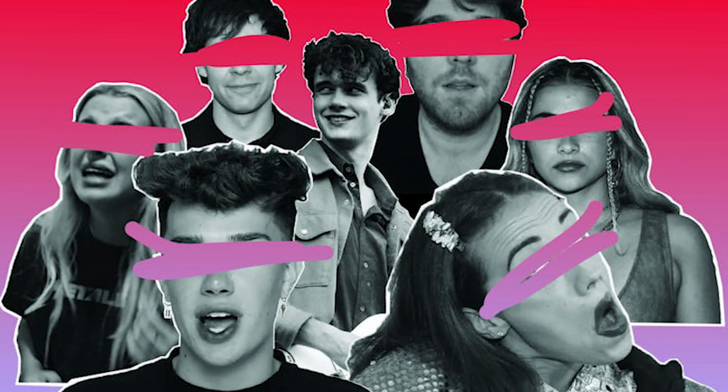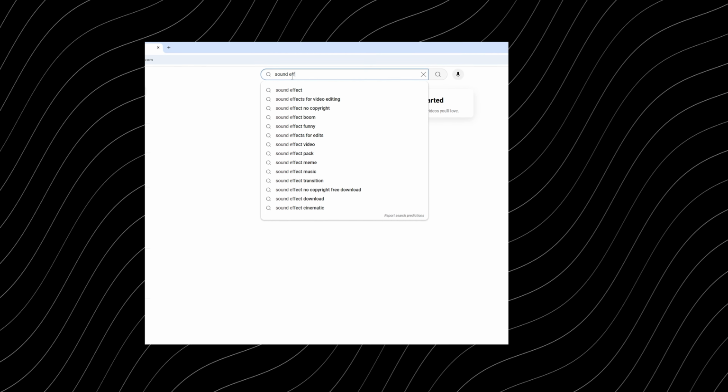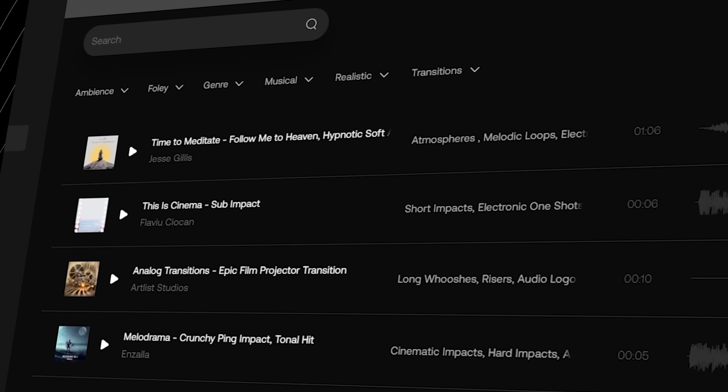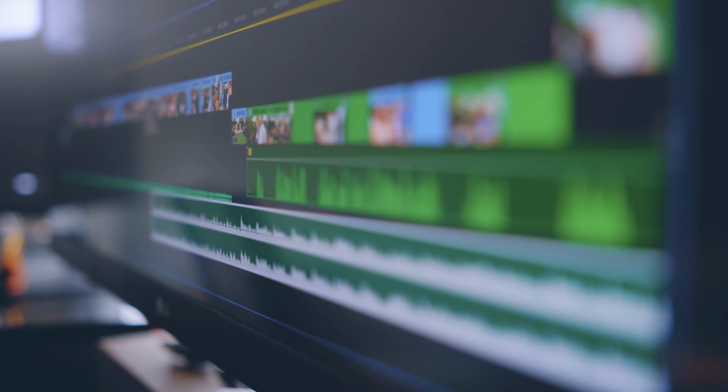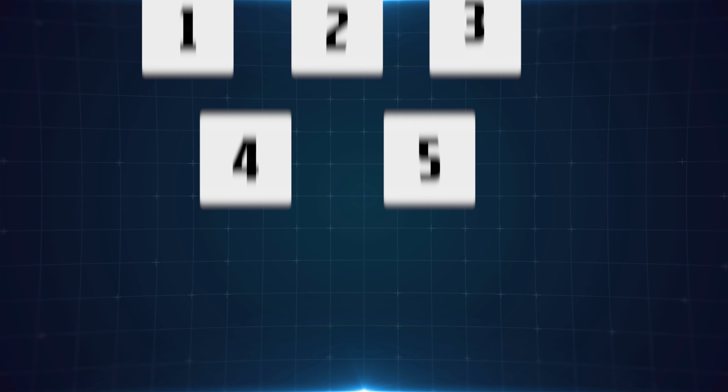Hey creators, ever spent hours searching for that perfect sound effect only to get hit with a price tag? Yeah, we've all been there. But guess what? Today, I'm saving you from that stress with 5 websites where you can download free sound effects. Yep, free. Let's dive in.